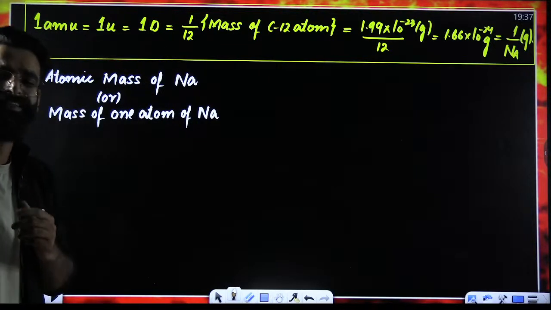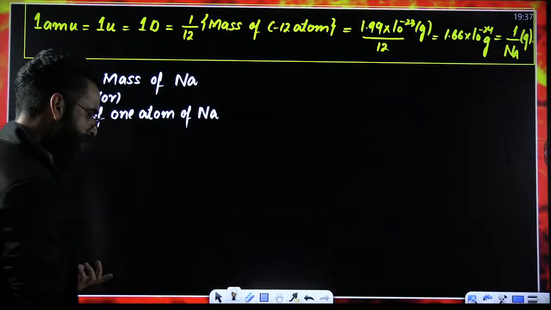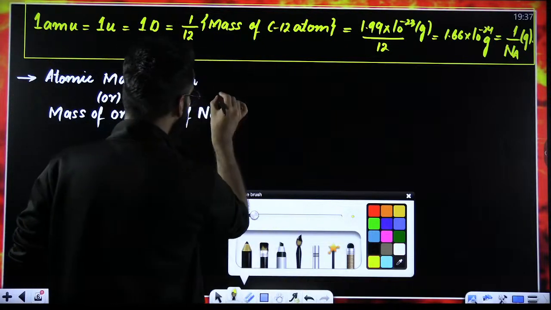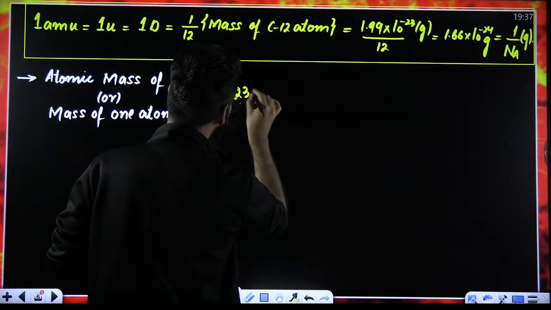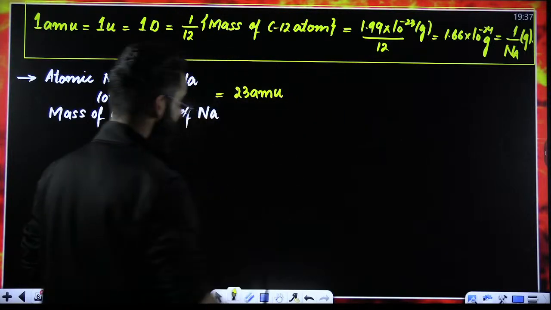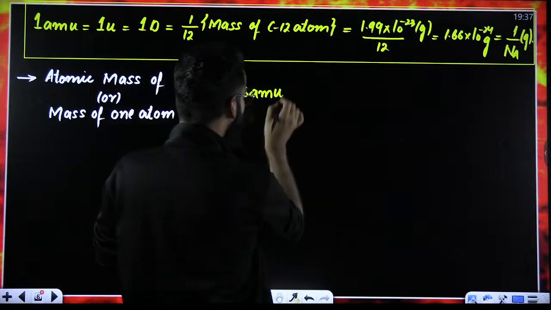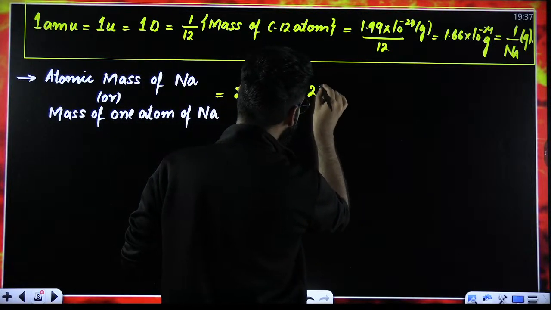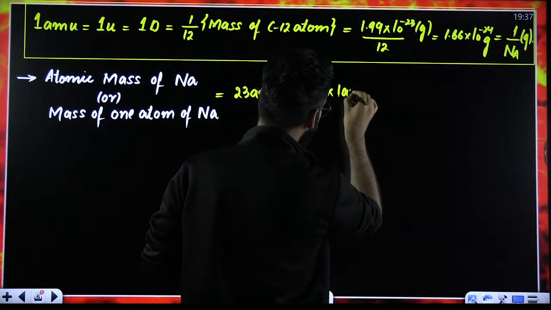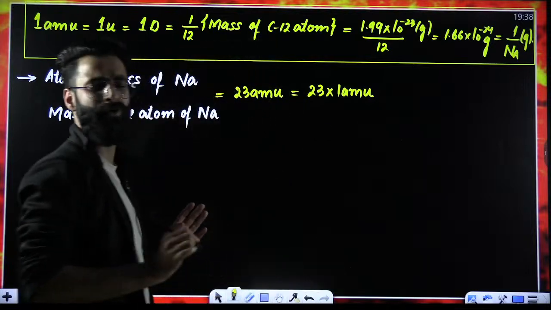My dear students, you would have seen the periodic table. In the periodic table, I'm pretty sure you would have seen the atomic mass of sodium as 23 AMU. Now, if I break this 23 AMU like this, 23 multiplied by 1 AMU, will it make a difference? It is not going to make a difference.